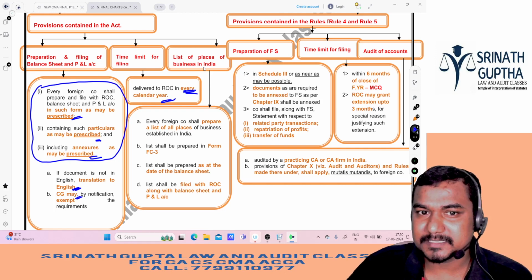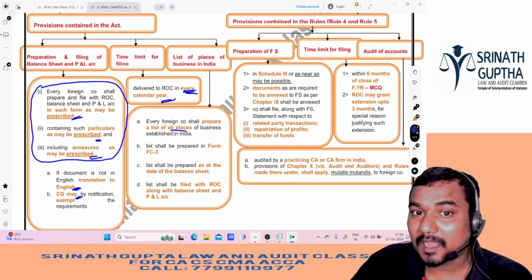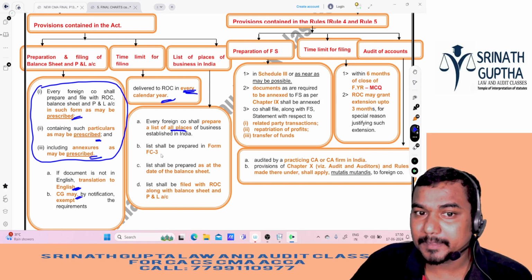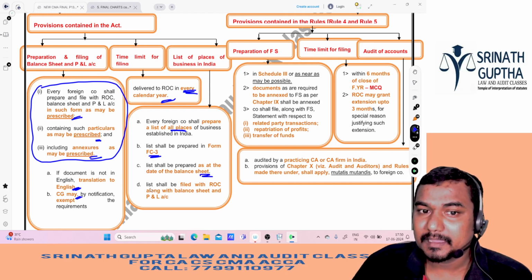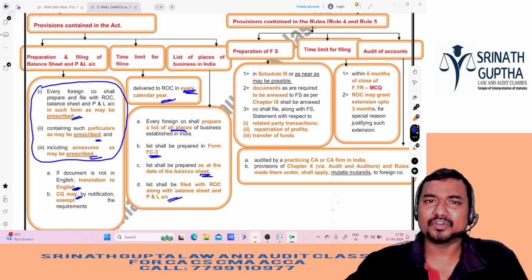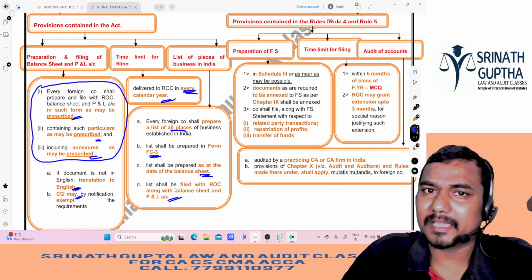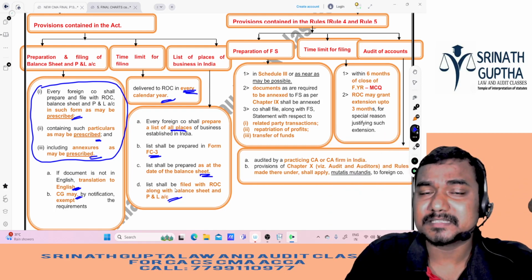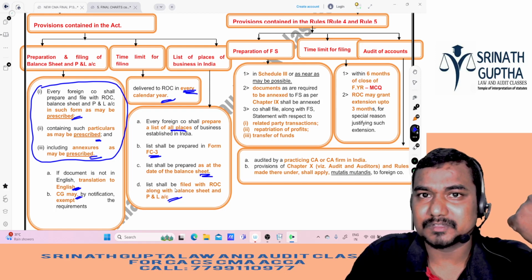So, list of places of business. Every foreign company shall prepare a list of all the places of business in India. The list shall be prepared in FC3. It shall also be prepared as at the end of the balance sheet date, and it shall be filed with ROC along with the P&L account and balance sheet. So we have to give the P&L, balance sheet, and list of the places of business in India. We have to give it to ROC.